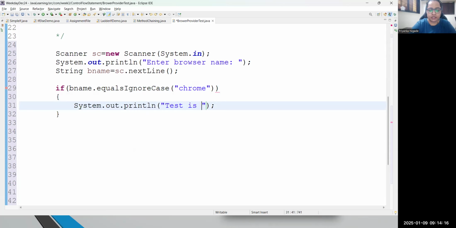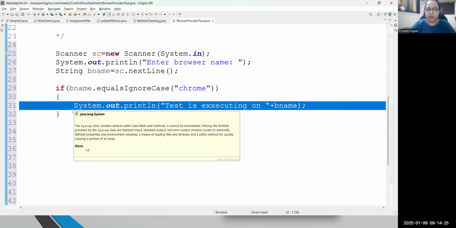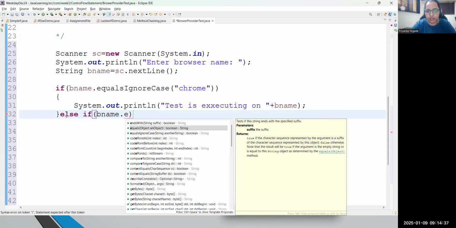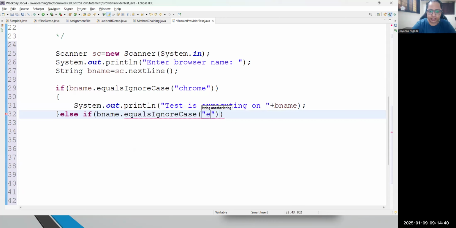The test is executing on, and here I'm printing that browser. Now this is customization. Suppose it is not matching Chrome, it should test whether it matches Edge. So again I will write the same condition, bname.equalsIgnoreCase with Edge.